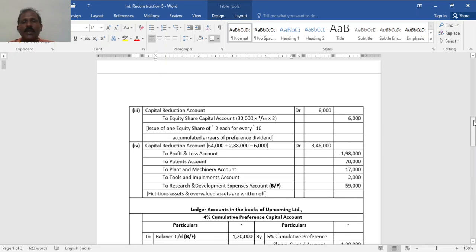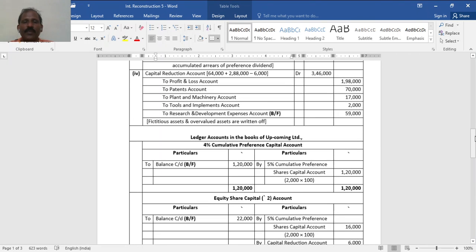Then the capital reduction account: the first entry 64,000, the second 2,88,000, less 6,000, total 3,46,000. Profit and loss account 1,98,000, patent 7,000, plant 17,000, tools 2,000. Whatever difference remains goes to research and development expenses, that is the balance, 59,000.